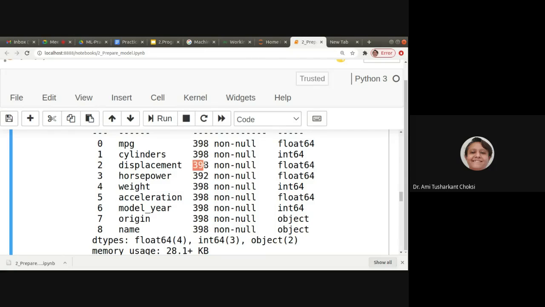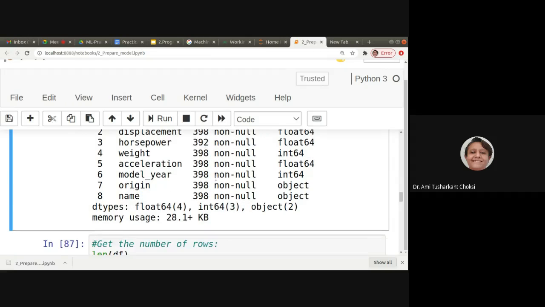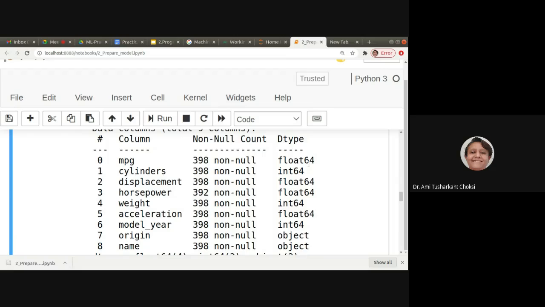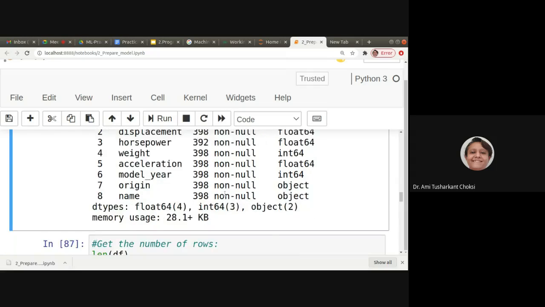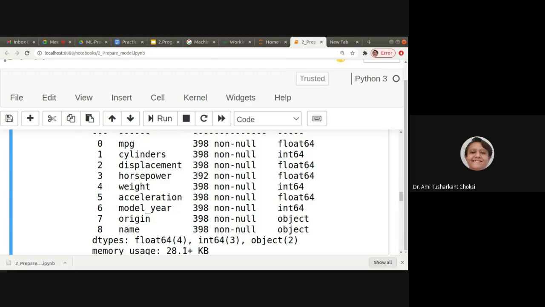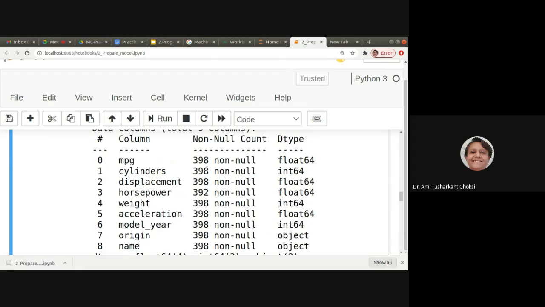For all other columns we have 398 values. So where the count differs from the others, there the null values are present. Otherwise, it gives us the non-null values.